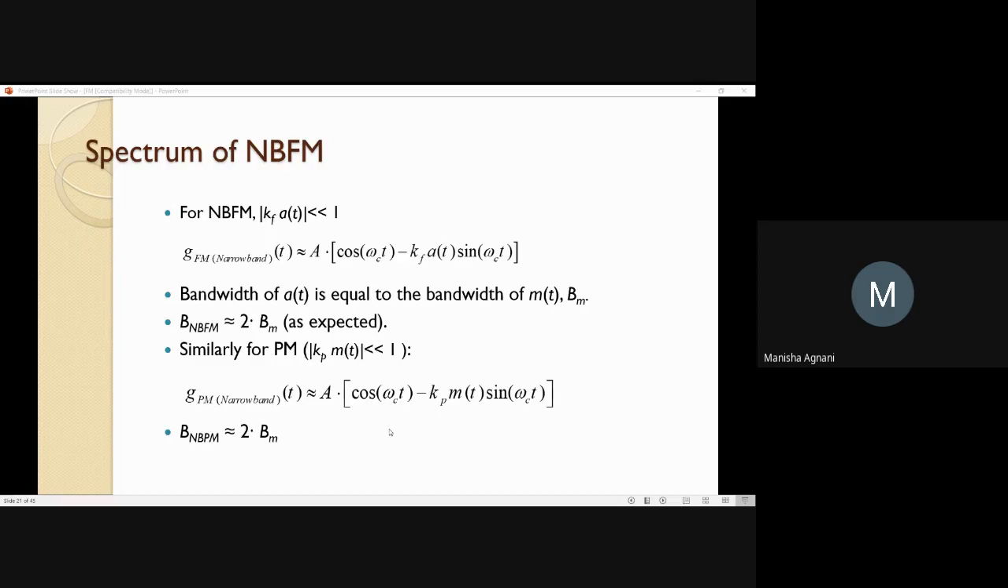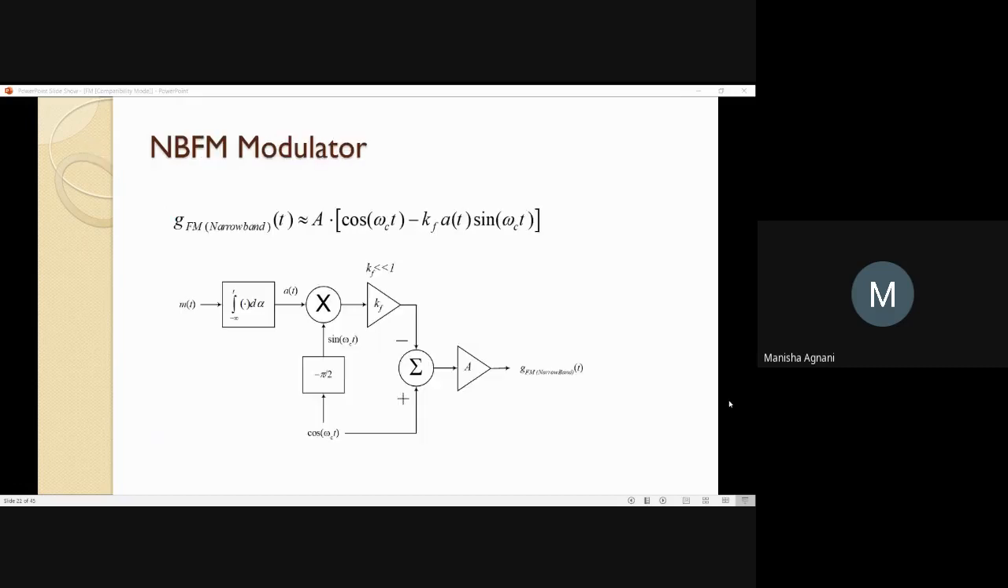of my narrowband FM, it is easier for me to draw the modulator circuit for narrowband FM. I give the input, my modulating signal, to an integrator. The integrator output will give me the value for A of t, that is the integral from minus infinity to t of m of alpha d alpha. I can use a phase shifter, Hilbert transform, for the carrier cos omega ct. So the second input that I am giving is sin omega ct. Use a product modulator over here. You will get A of t sin omega ct.